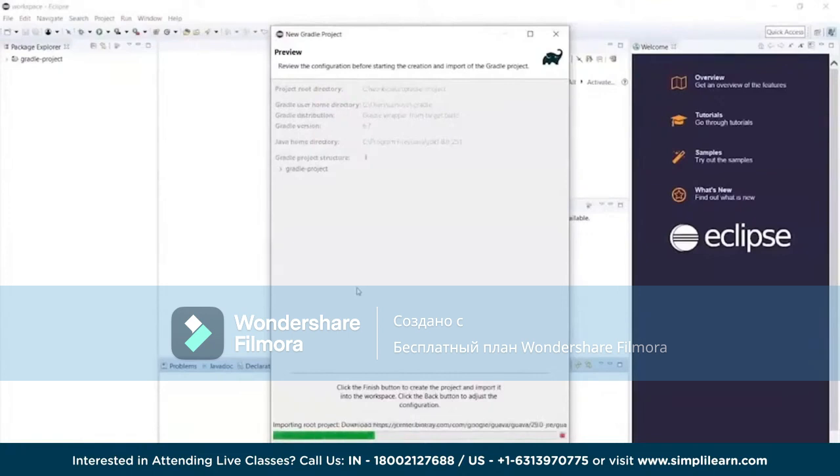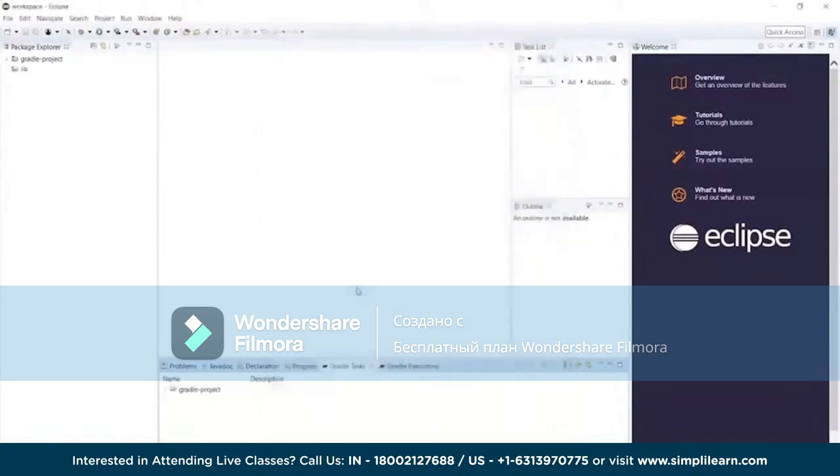So that also is a very important aspect to be considered. So let this processing happen over there. It's just creating, and some plugins and binaries are getting installed and downloaded. So we'll see that once the project is imported, completely executed over here and created, we can extract that.